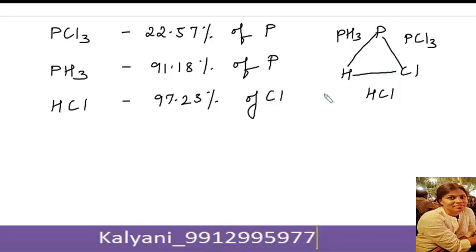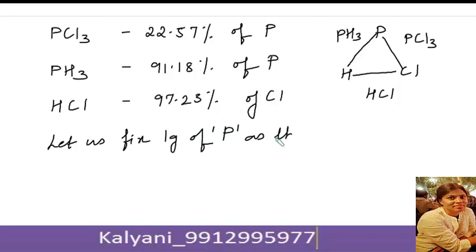Now here, their combining ratio is directly reciprocal if they combine directly. Okay, the combining ratio of these two elements is directly reciprocal if they combine directly. So let us try to understand this by solving this problem. Okay, let us fix the weight of phosphorus as 1 gram. Let us fix 1 gram of phosphorus as the fixed weight.